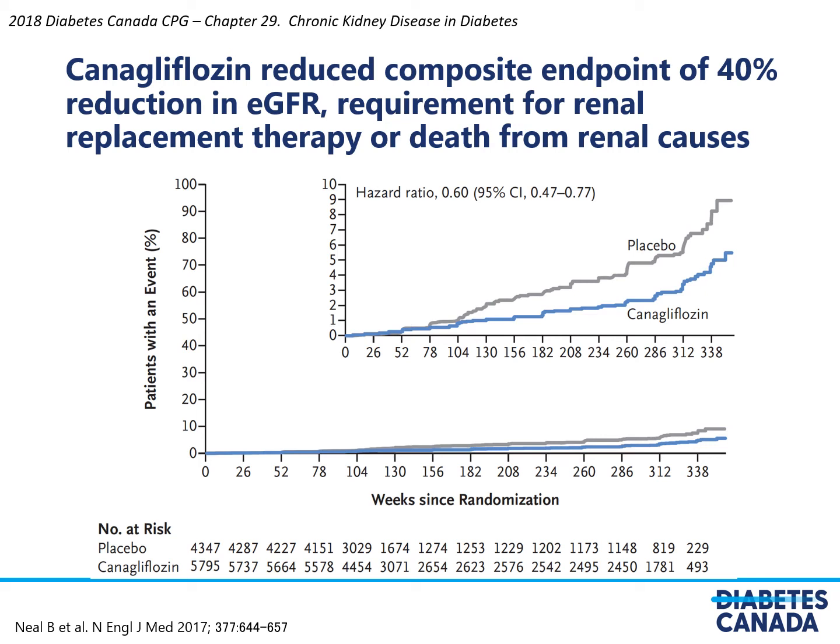So now we have excellent glycemic control, blood pressure control, ACE inhibitor or ARB, and now we can add to the list SGLT2 inhibition to be beneficial factors to reduce the risk of developing and progressing diabetic nephropathy.